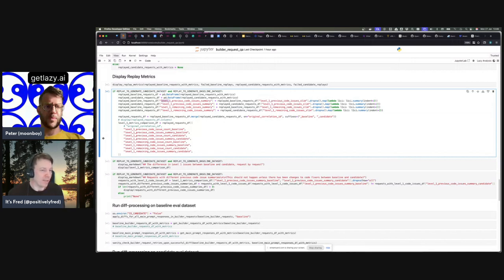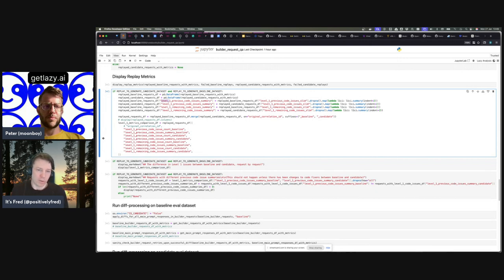So one of the level 0 checks we have is just to check, can we apply these changes? And did the changes result in an actual sensible file? If we can apply them and they're not completely broken, we go to the next level, level 1. We actually run a lot of linters and checks on the code. We look at whether imports look fine, whether there are syntax errors, and we have a bunch of checks at level 1, so we get a list of code issues at that point. Then we have a loop where we go through with more LLM requests trying to resolve any new issues that cropped up. So that's the high level of level 0 and 1.